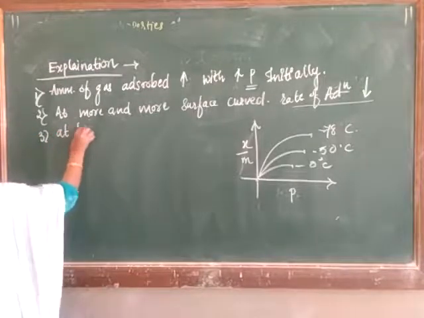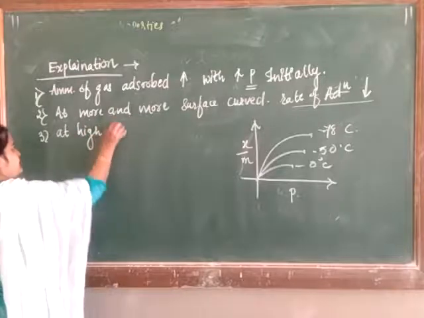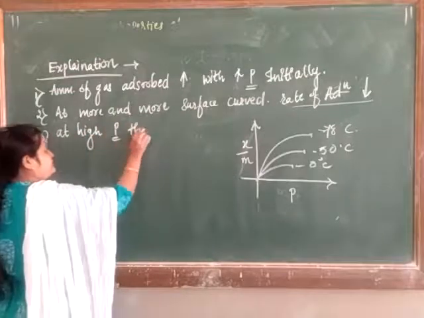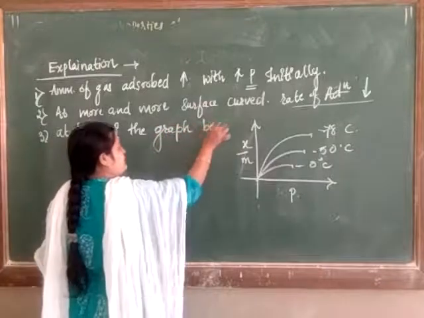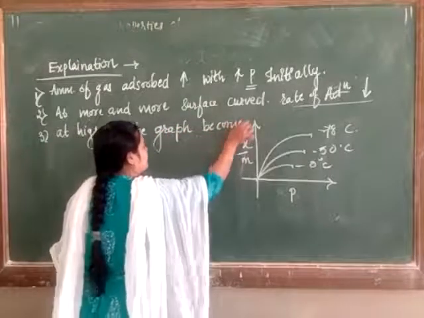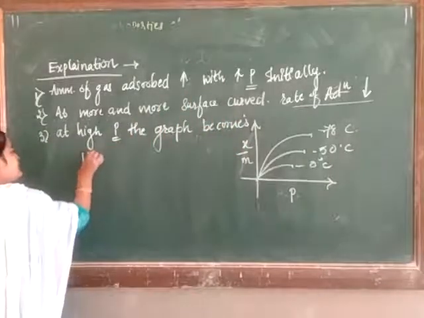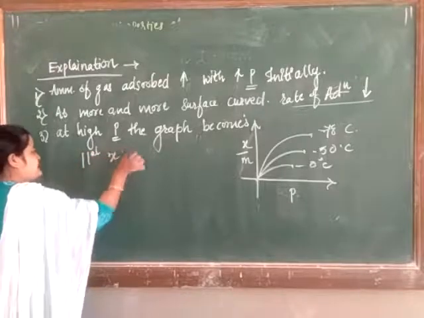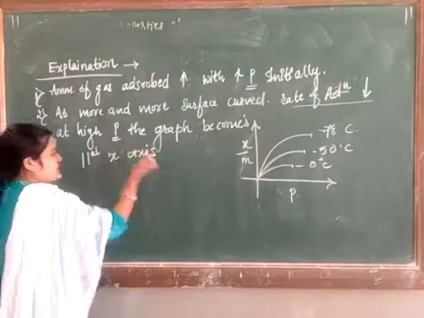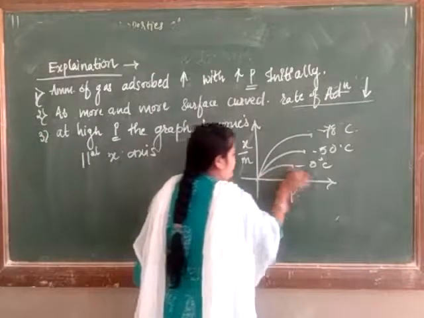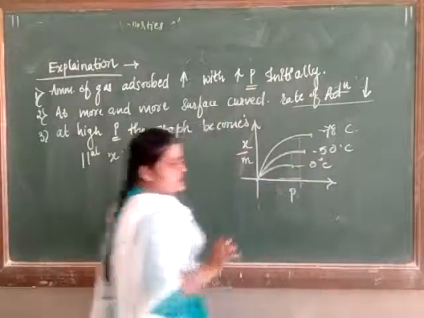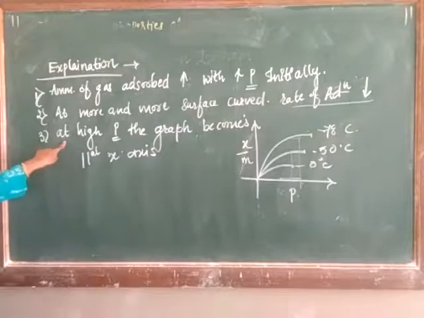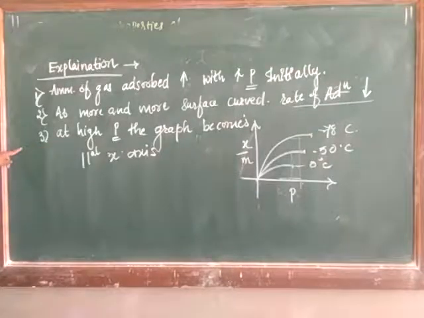At high pressure the graph becomes parallel to the x-axis. Which is the x-axis? See, this is the particular graph which becomes parallel to this x-axis, isn't it? The third point says, at high pressures the graph becomes parallel to the x-axis.